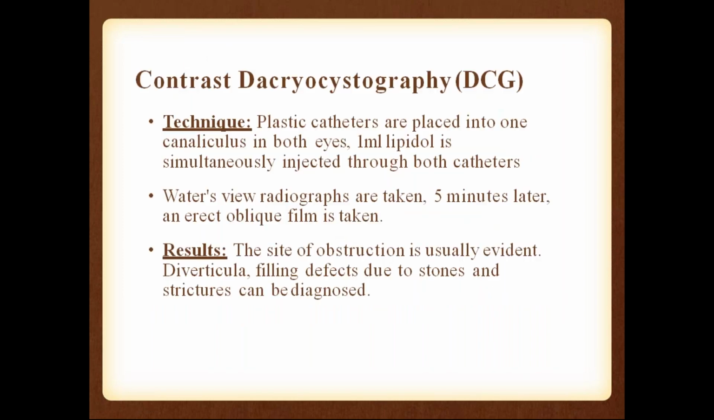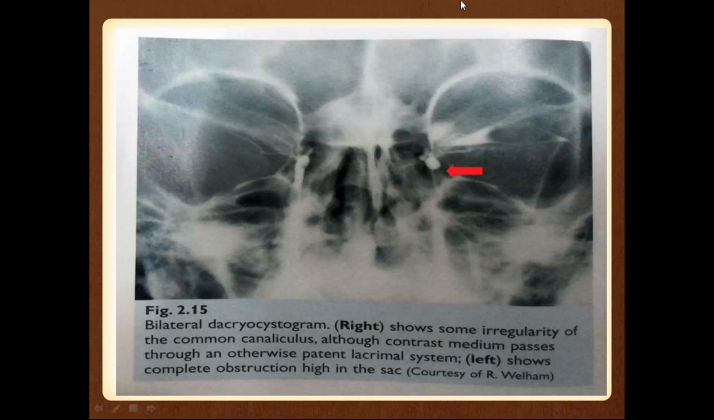Okay, so now coming to imaging techniques, contrast dacryocystography. The technique: plastic catheters are placed into one canaliculus in both eyes. 1 ml lipiodol is simultaneously injected through both the catheters. The view we prefer is the Waters view, so the radiographs will be taken in the Waters view. 5 minutes later, an erect oblique film is also taken. The site of obstruction is usually evident. Diverticuli, filling defects due to stones and strictures can also be diagnosed in contrast dacryocystography. You can see here, this is the contrast dacryocystography.